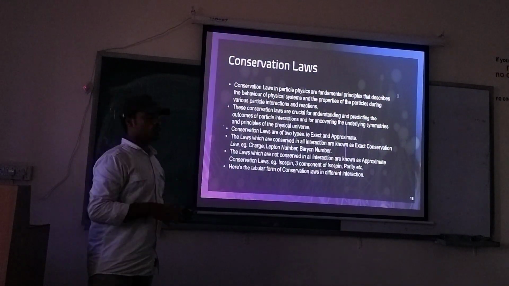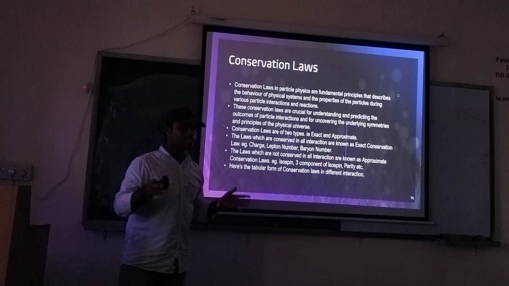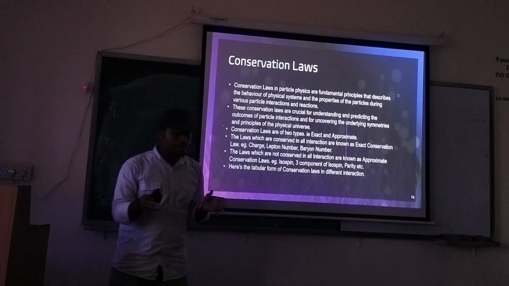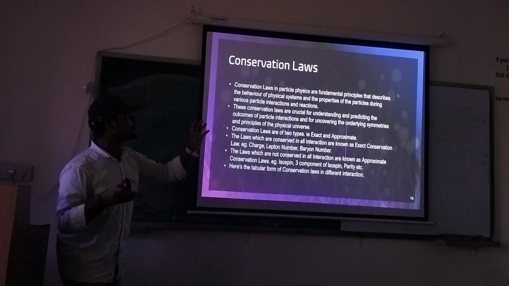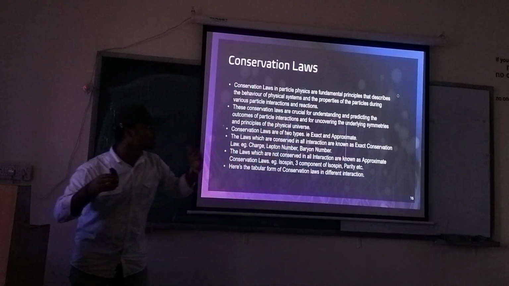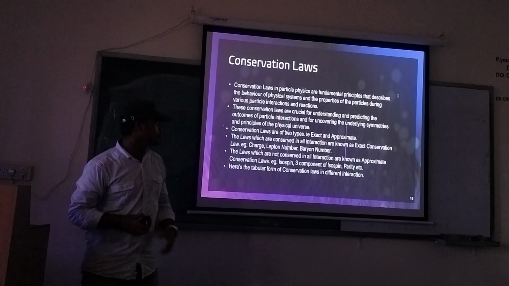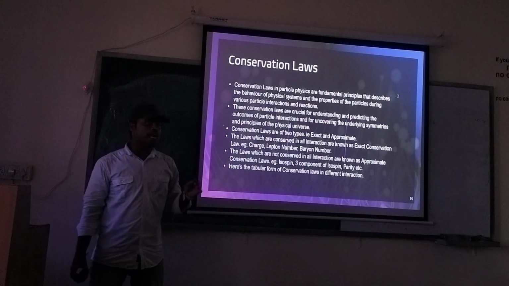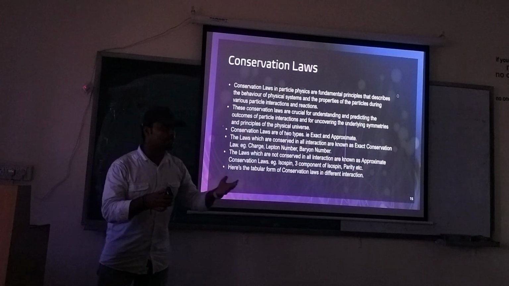Then we come to conservation laws. For any nuclear reaction we see, we can check whether it is possible or not by the conservation laws. A conservation law is a fundamental principle that describes the behavior of a physical system. It is crucial for understanding and predicting the outgoing products. Conservation laws are of two types, exact and approximate. Exact conservation laws are conserved in all the interactions, all four forces including gravitation.